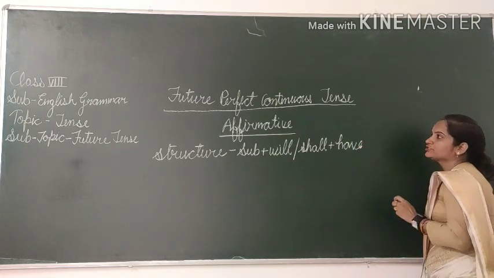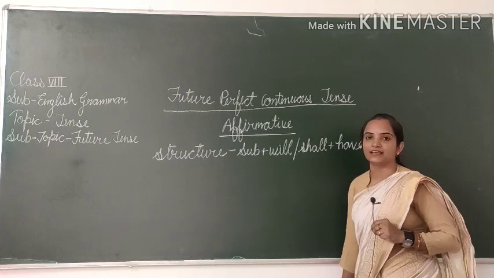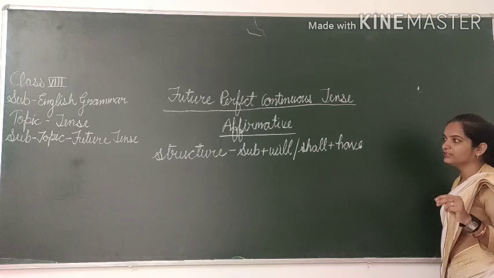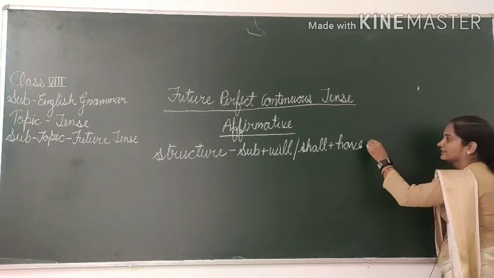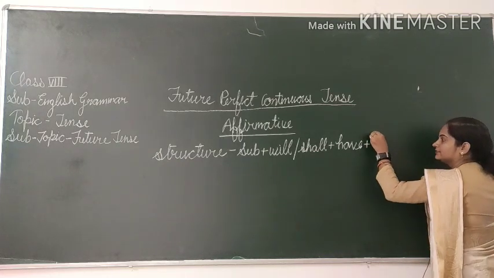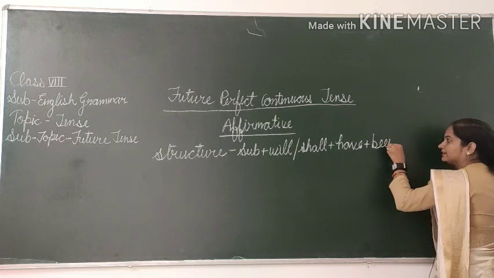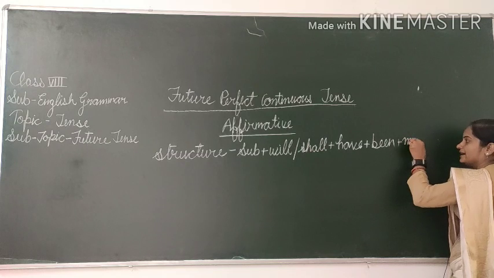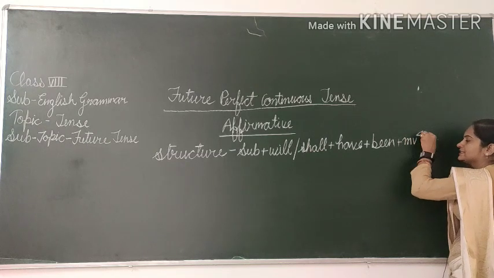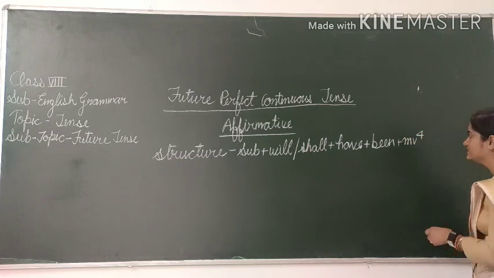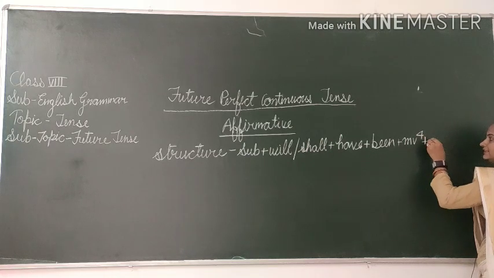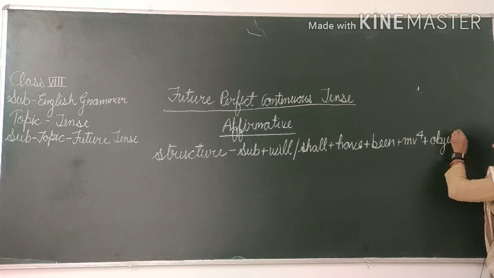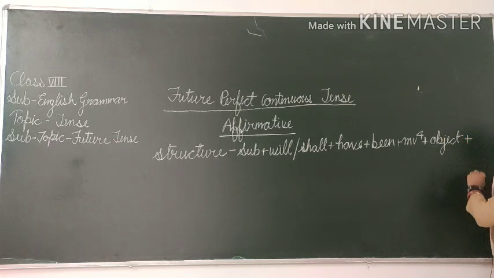In future perfect continuous tense, we will use have with both singular and plural subjects, and after that been. Will have been plus MV4, means verb with ing, and then object, and after the object what will become?